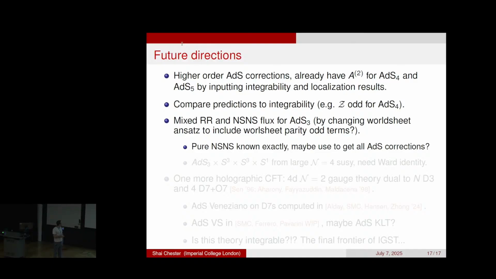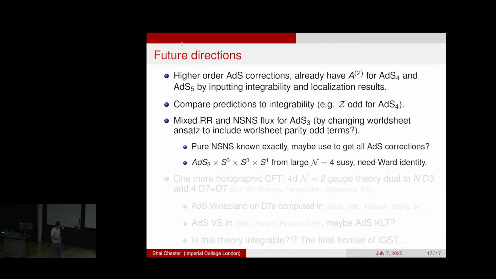The reason why we think the AdS3 case is so interesting is that if you look at the pure NS example, it still applies to the flat space limit. In this case, in principle, the RNS formalism works, so you should be able to compute this correlator in pure NS. It hasn't been done yet, but in principle you should be able to do it. That should then give us a very powerful constraint on our ansatz, much more powerful than in higher dimensions where you don't know anything. And so that's why we suspect that it might be possible to compute all AdS corrections for mixed flux by using this as an input. So ultimately, AdS3 might be even better than higher dimensions.